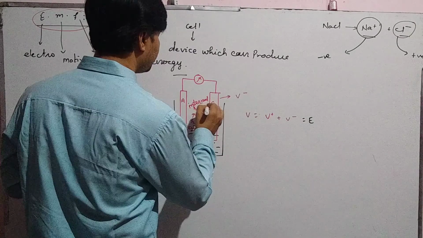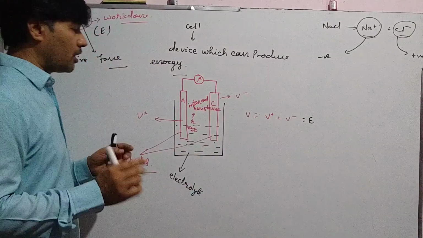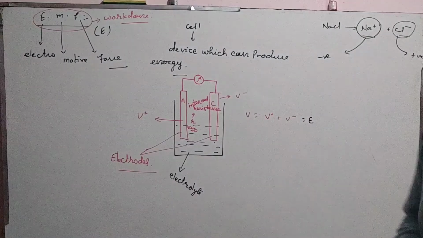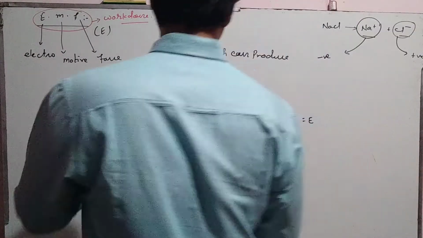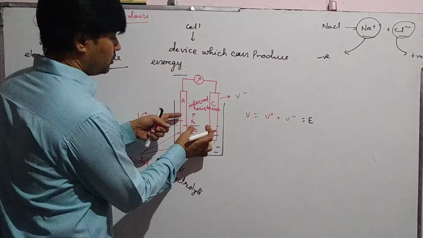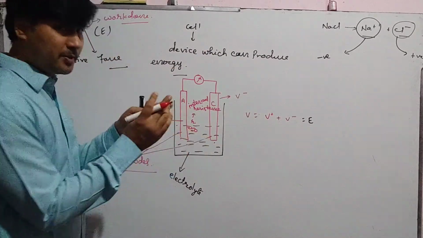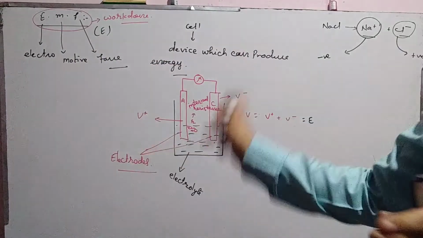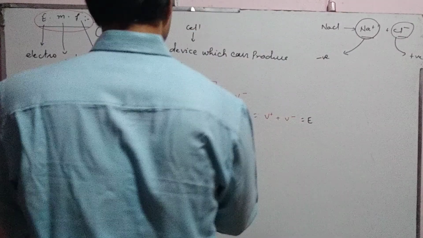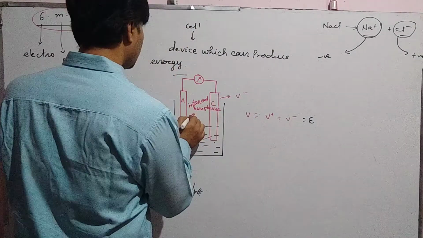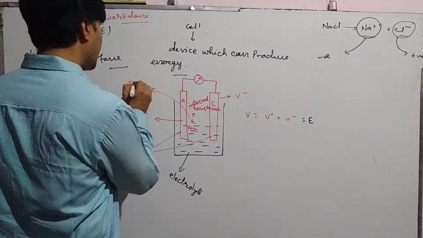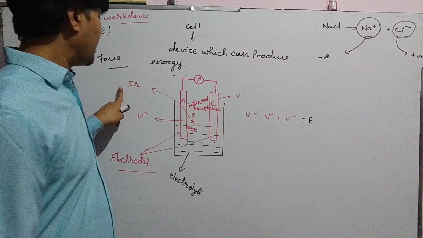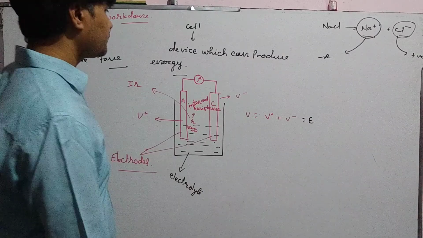Internal resistance. And according to Ohm's law, the lost voltage, that means the voltage dropped due to that internal resistance, is I into R, where I is current.